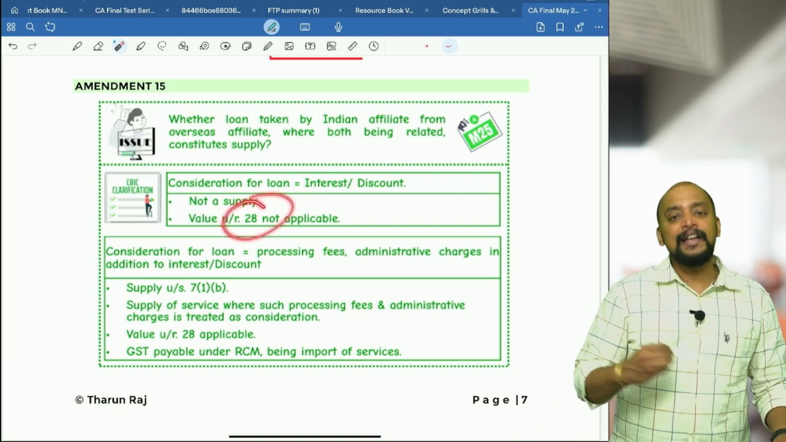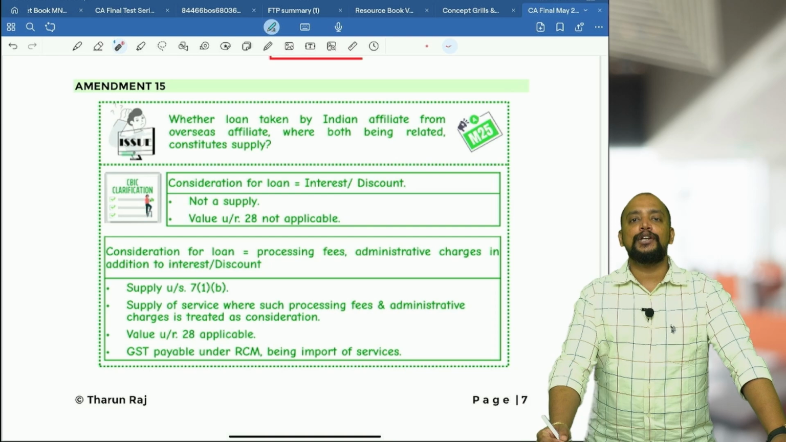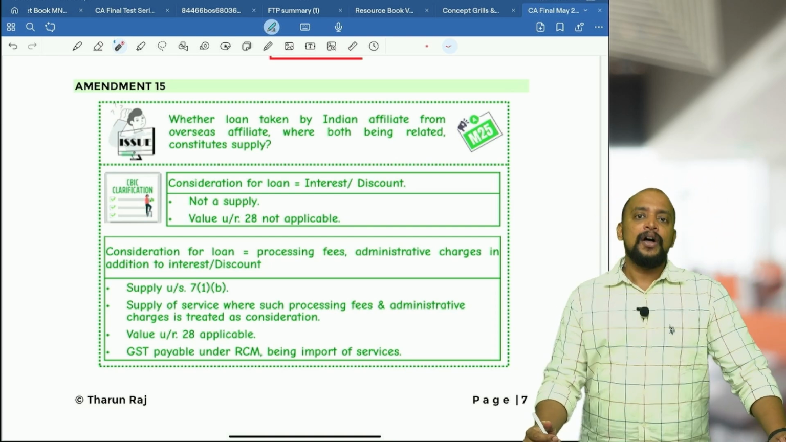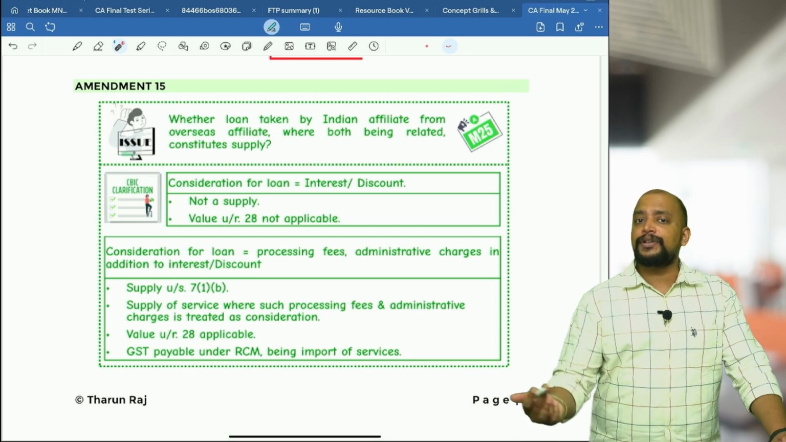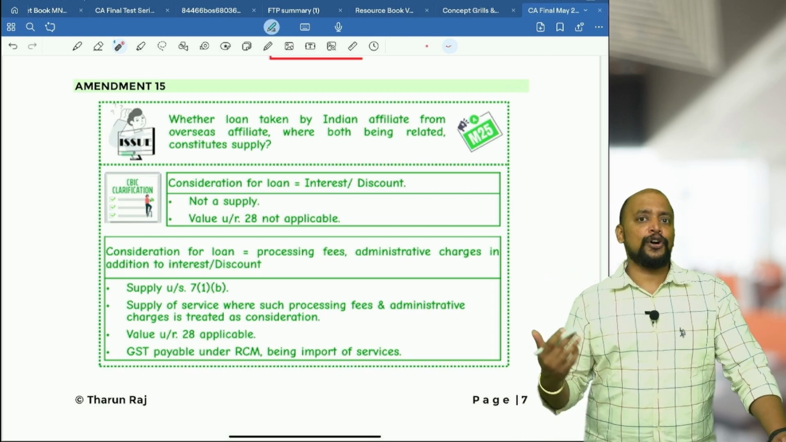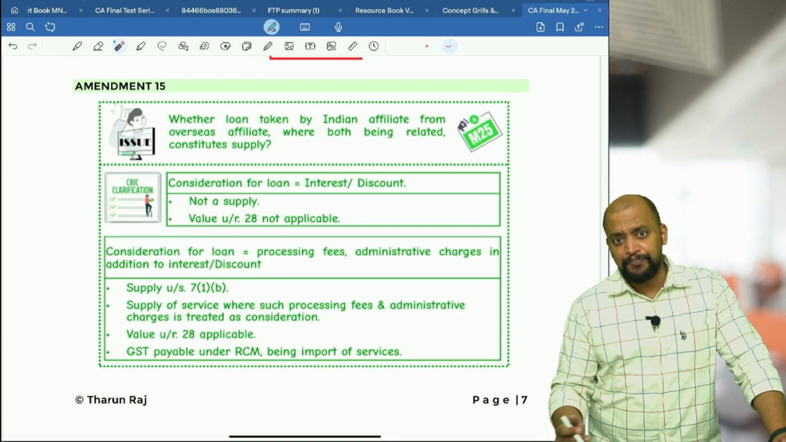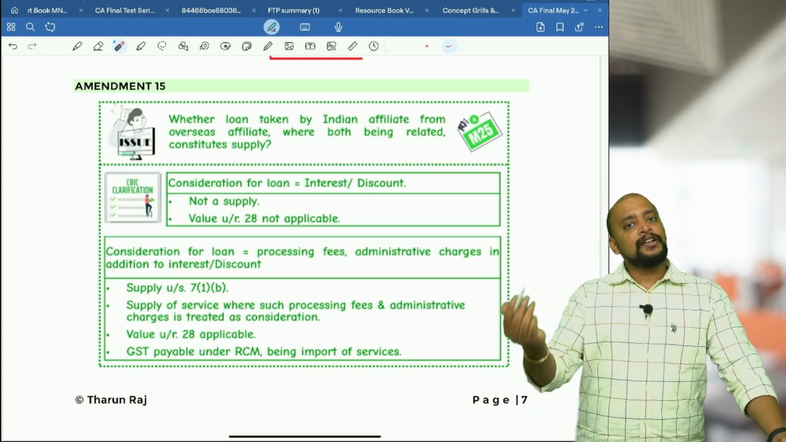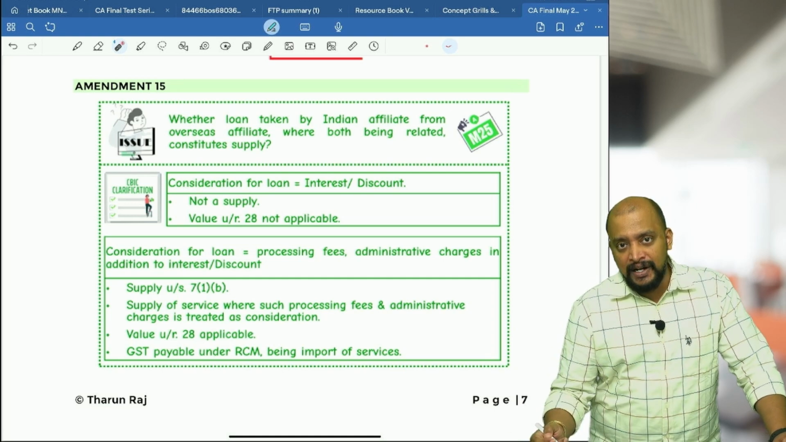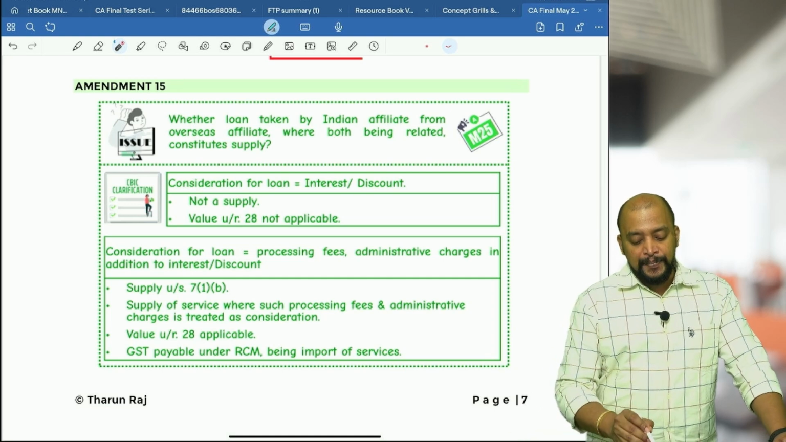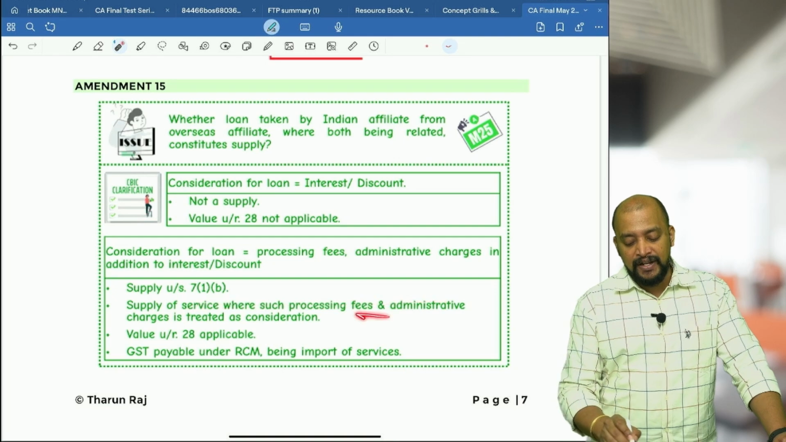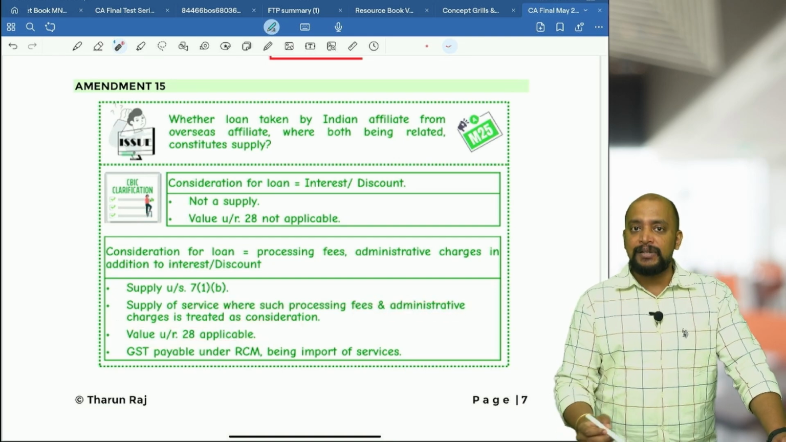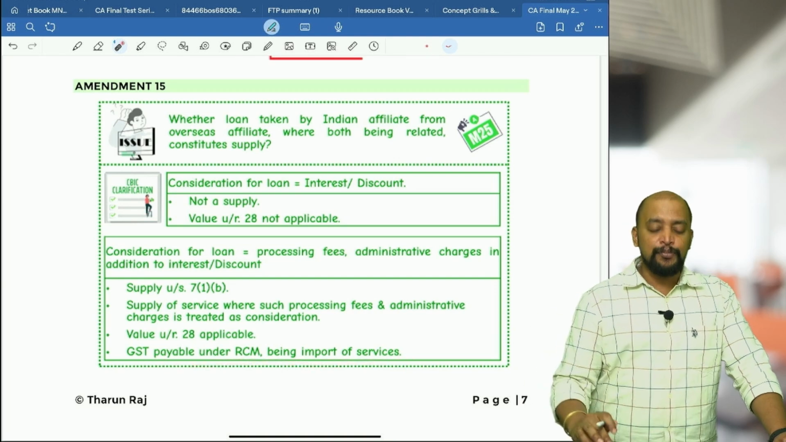Why value under Rule 28? Because in case of related parties, we determine the value as per Rule 28. What if the consideration for the loan is processing charges or any documentation charges in addition to the interest? Then that particular documentation charges, processing charges, etc., will become supply under 7(1)(b). Why 7(1)(b)? Import of service for a consideration, even though it is between related persons, 7(1)(b), and this is supply of service where such processing fee and administrative fee is treated as consideration, and value under Rule 28 is applicable, and GST payable under RCM being import of services.